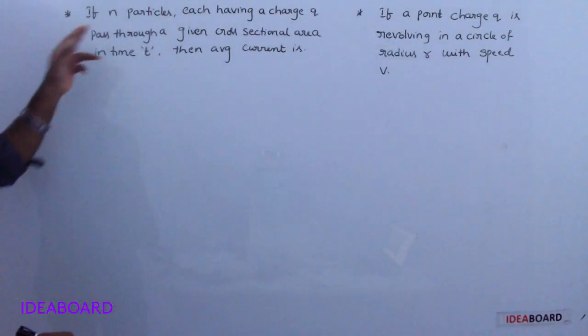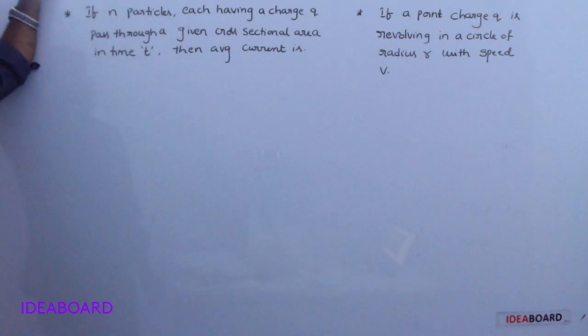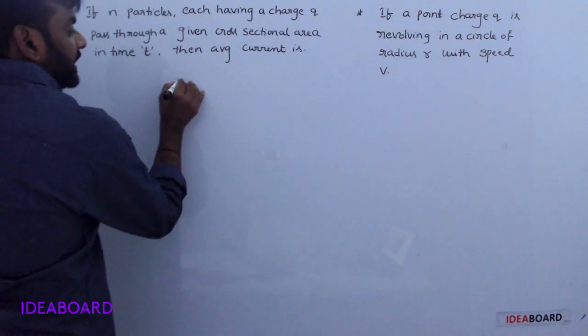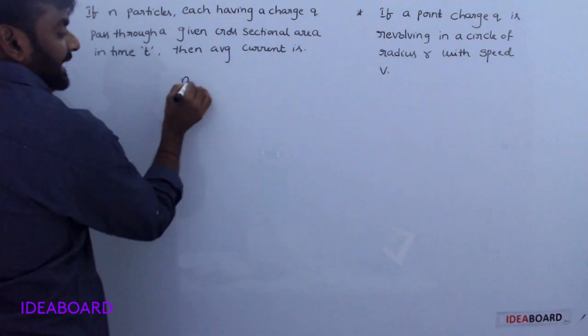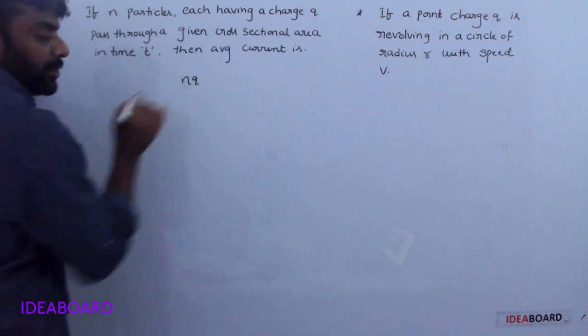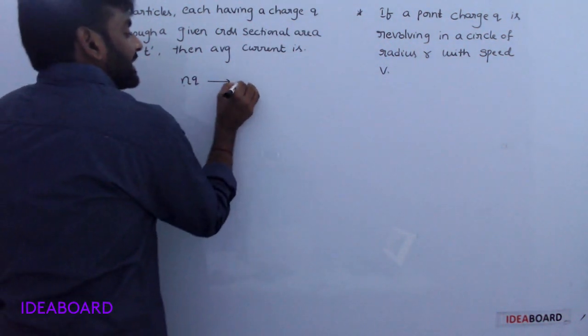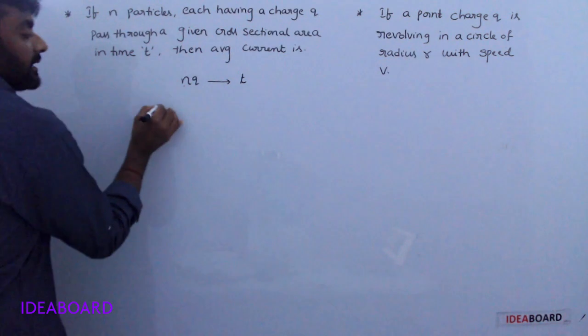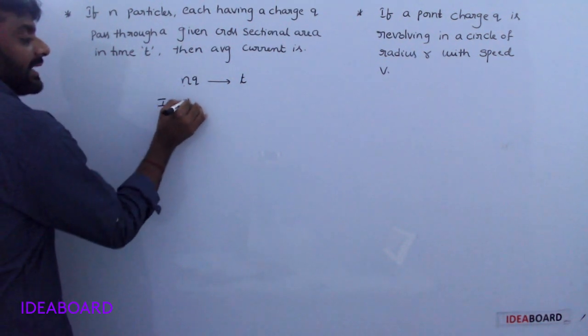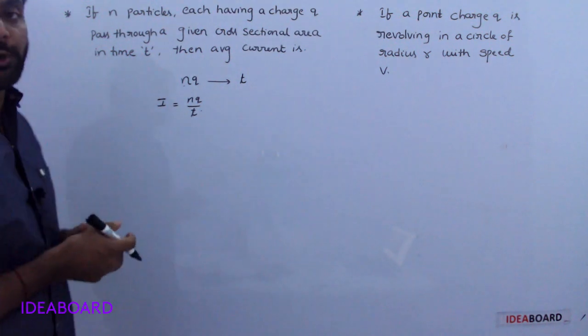See the next point. If n particles each having a charge q pass through a given cross-sectional area in a time t, then the average current is as follows. Here n charged particles, each of charge q, so the total charge is nq. It takes the time t. That means here current is nq by t.